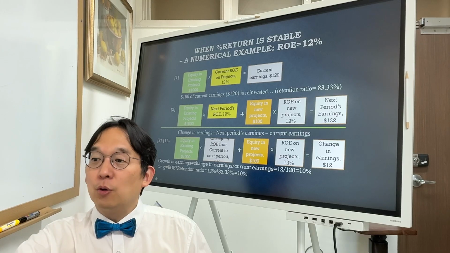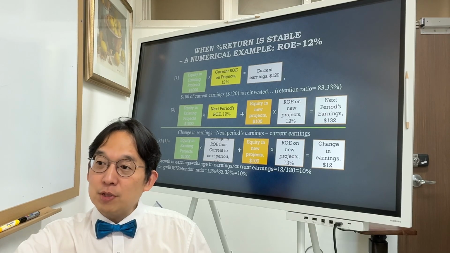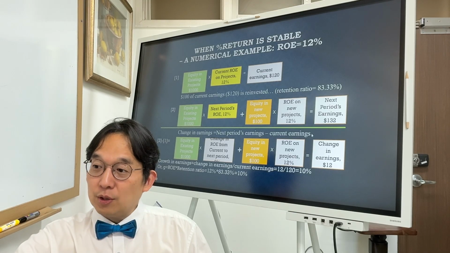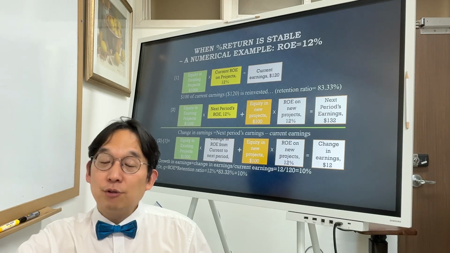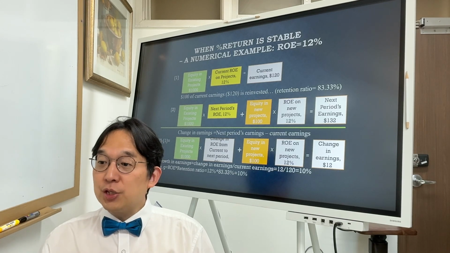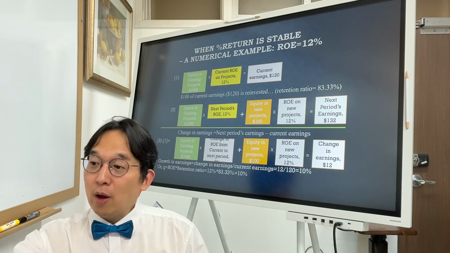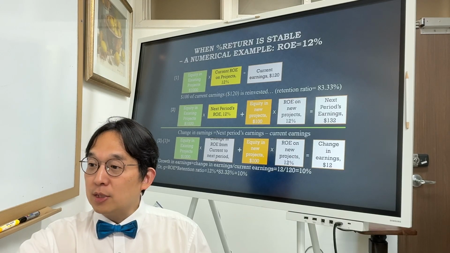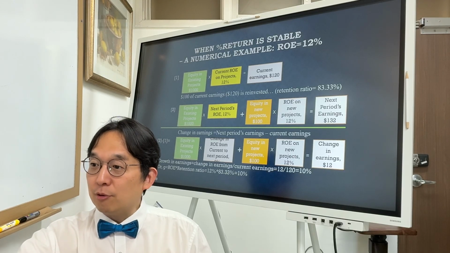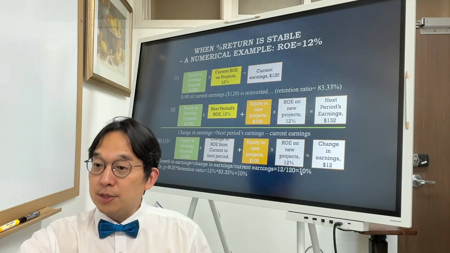If you look at the right-hand side of the equation, things get clearer. 132 was your recent period one. The previous period was 120, so the difference is $12. This is the growth in your net income, okay? So growth in earnings should be your change in earnings over current earnings, which is $12 over 120, current earnings. So that is going to be 10%.